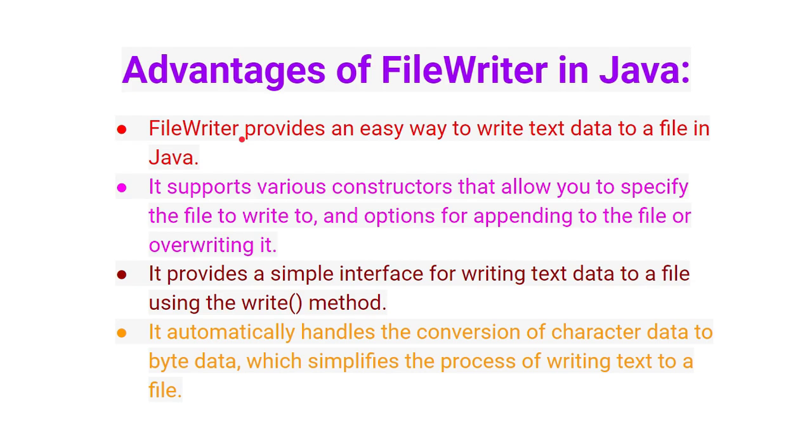So basically FileWriter provides an easy way to write text data. Text data means whatever string data we have, you can easily write in the file with the help of Java. It supports various constructors that allow you to specify the file to write, with an option for appending to the file or for overriding it. If you want to append to the file, you have a constructor for that. If you want to override, you also have a constructor for that. You can pass true or false, and with the help of that you can do it.